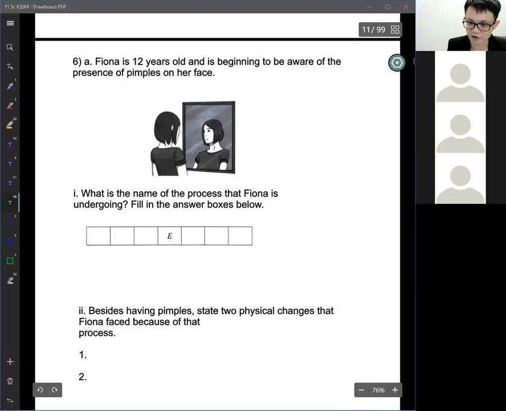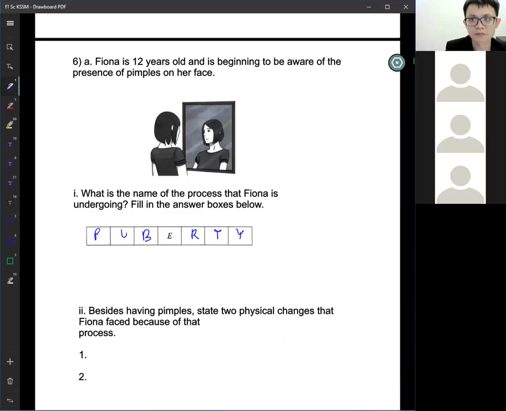In Chinese, I think they call it 青春期, but in English, we call it puberty. Okay, so we spell it P-U-B-E-R-T-Y, puberty.